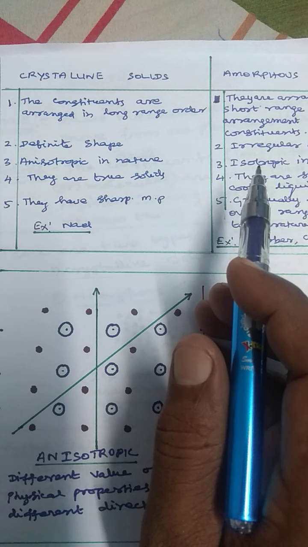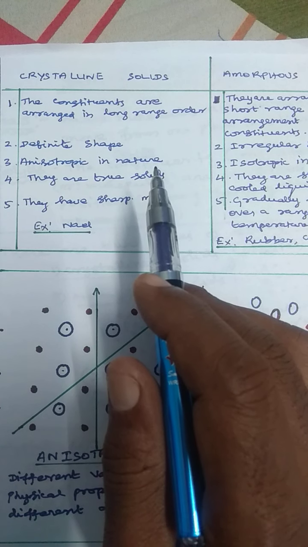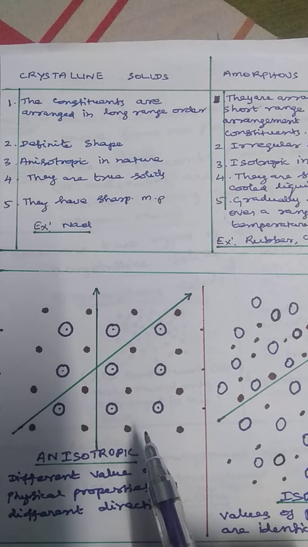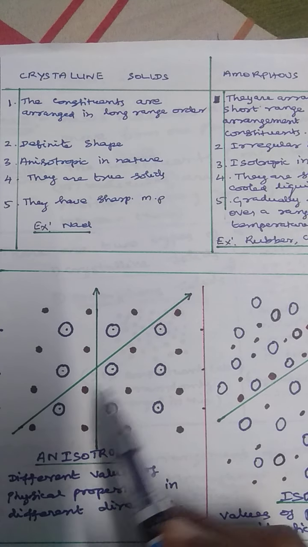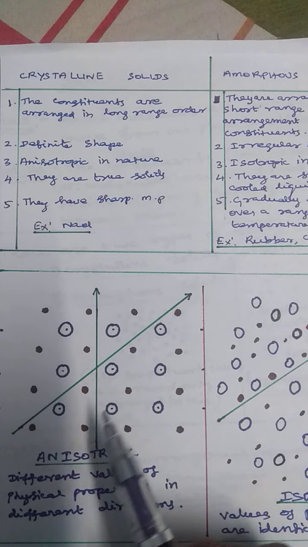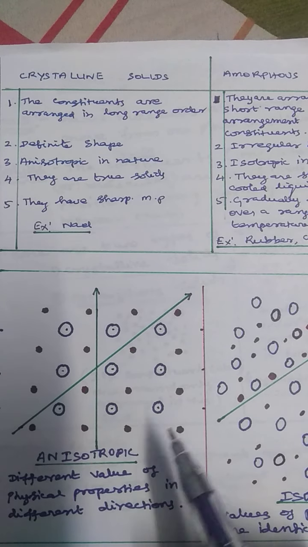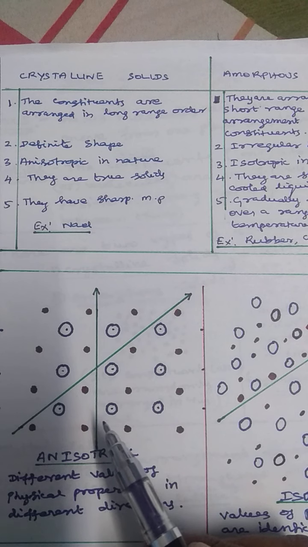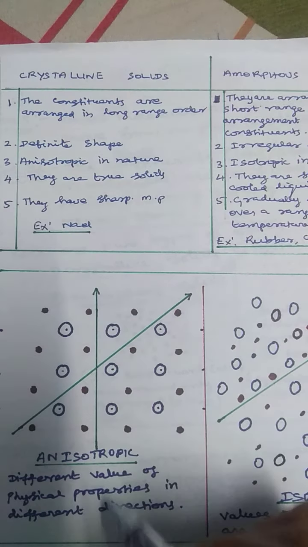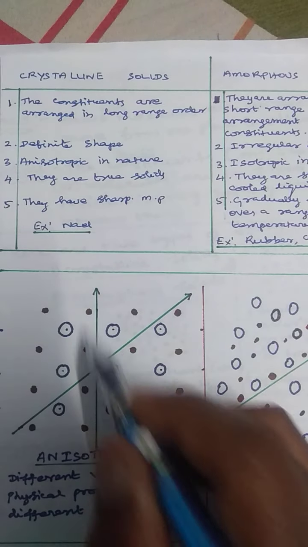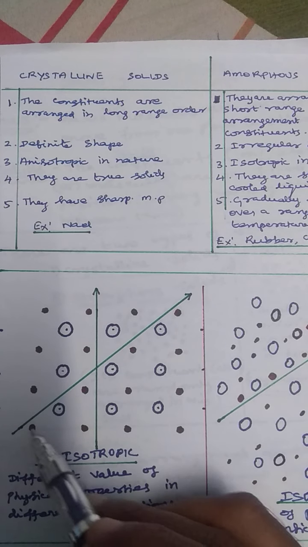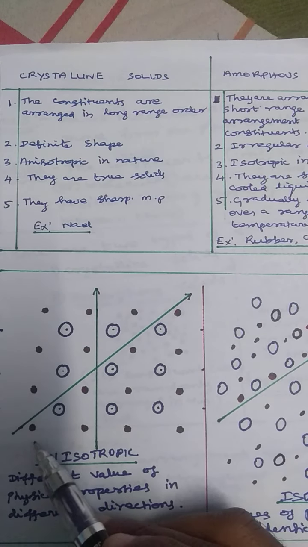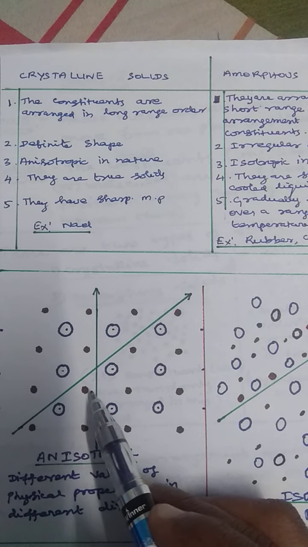What is isotropic and anisotropic property? This is explained here by using a diagram. This one is one type of atom, this is another type of atom. In this vertical axis, the same type of atoms are present. But in the horizontal, this path or this line consists of alternating atoms: one atom, another atom, one atom, another atom.